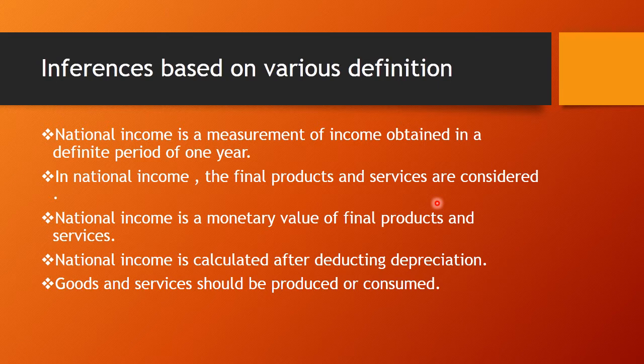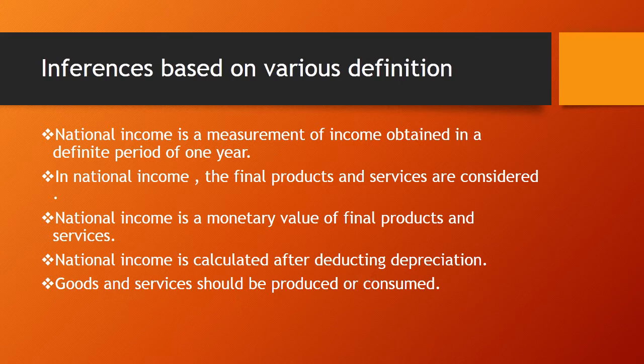That is, whatever final goods are produced, only those are considered for calculating national income. National income is a monetary value of final products and services. It shows the monetary value of the goods and services. National income is calculated after deducting depreciation. That is, depreciation is deducted while calculating national income.